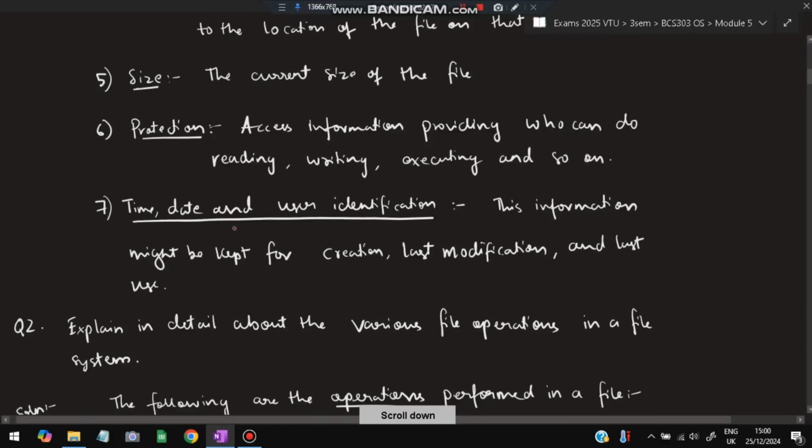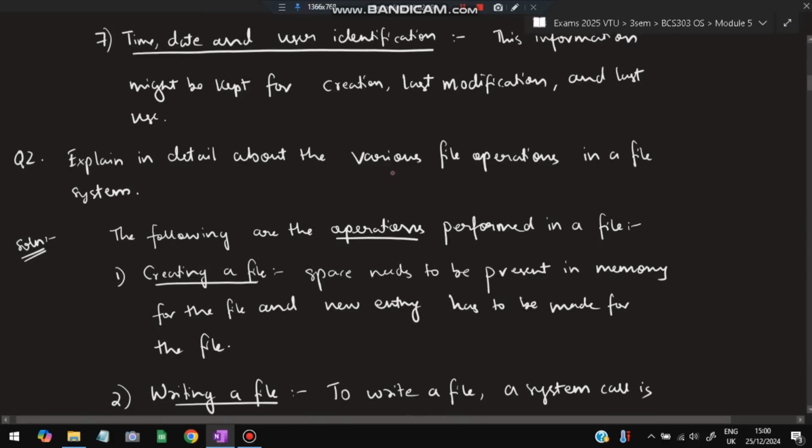Very important question. Moving on to the second question, explain in detail about various file operations. Now we have to discuss what is file operation. This is also a very much repeated question. So let's understand what are the operations of the file. First is creating a file. Understand it in a natural sequence. First we create something, right? It's creating a file. Space needs to be present in the memory for the file, and a new entry has to be made for the file. If enough space is there, we will be able to create a file.